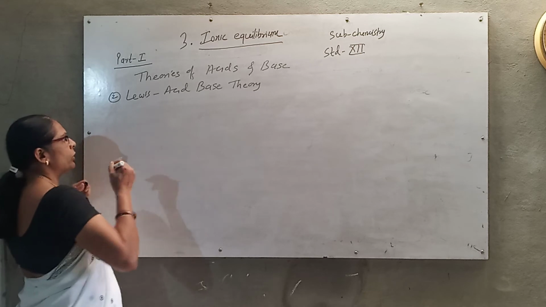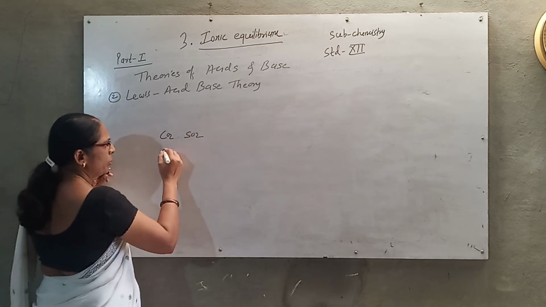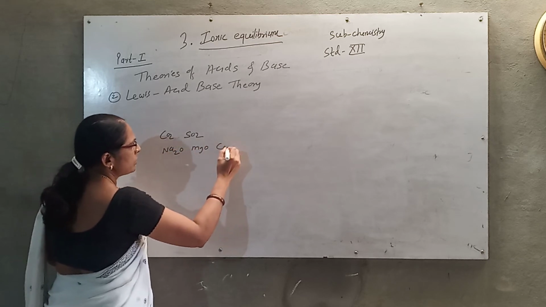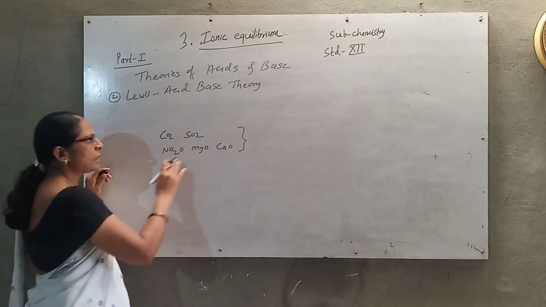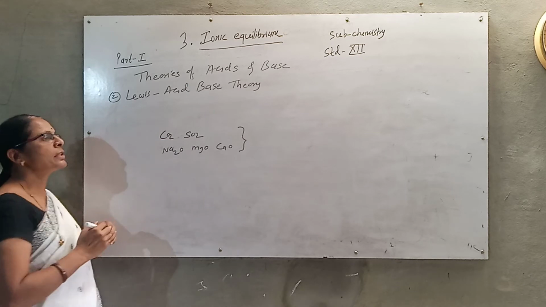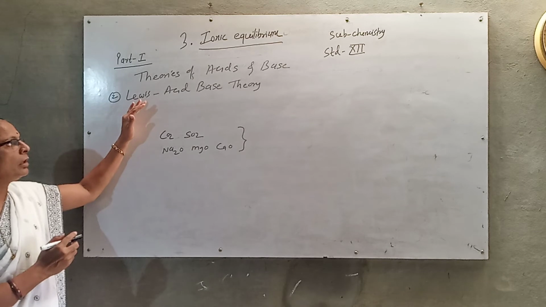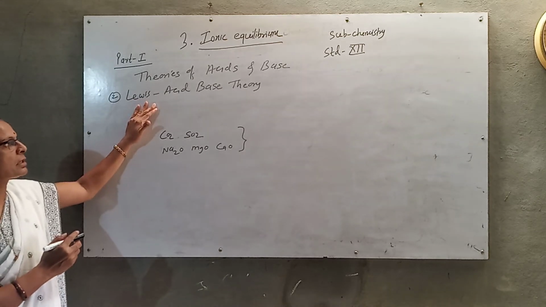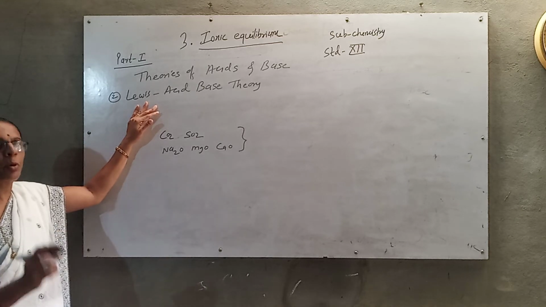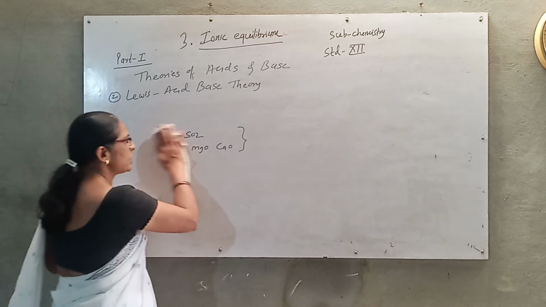Acidic oxides, for example CO2 or SO2, or basic oxides such as sodium oxide, magnesium oxide or calcium oxide, are acids and bases, and if they react, their reactions are not considered in this theory. So the drawbacks are that it considers acids and bases only in terms of the proton, and it does not consider the reaction between acidic and basic oxides.